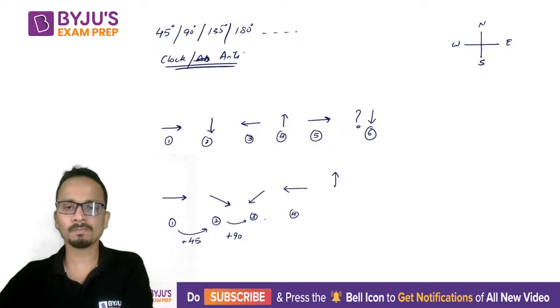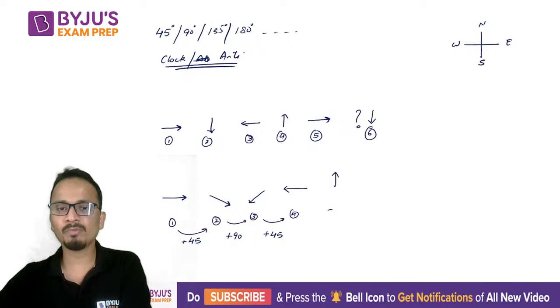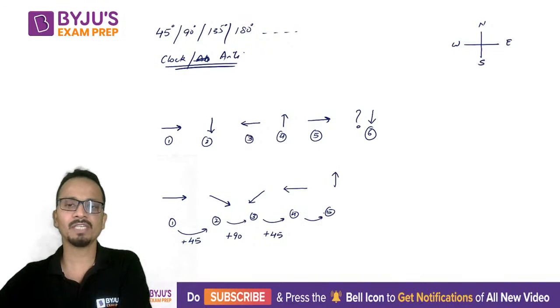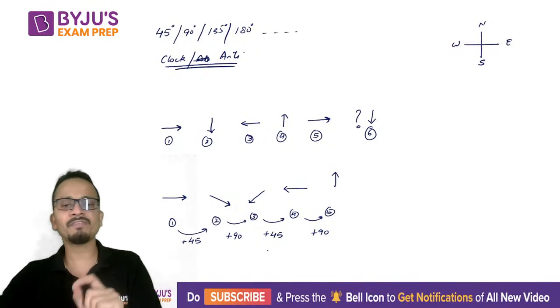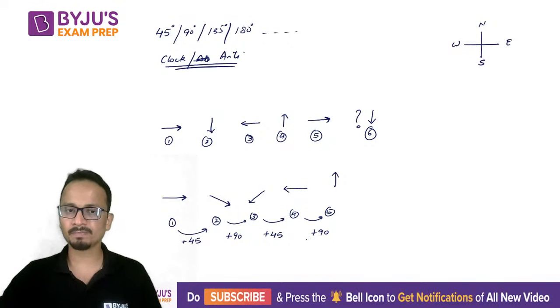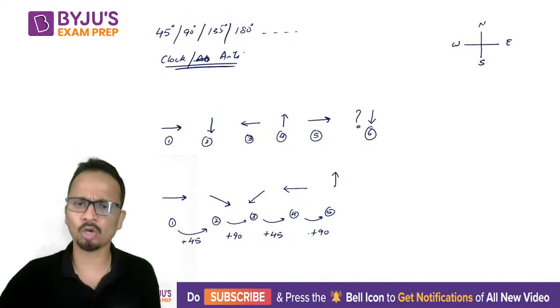From 3 to 4, it's a rotation in clockwise direction by 45 degrees. Then from figure number 4 to figure number 5, it is by 90 degrees in clockwise direction. So you can see alternate 45-90, 45-90 is happening, and every time it is happening in clockwise direction.